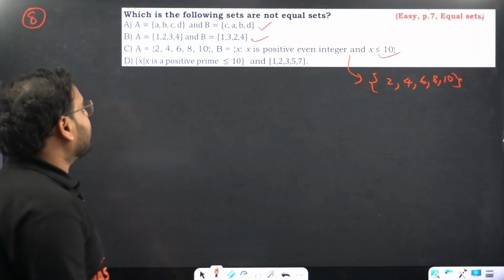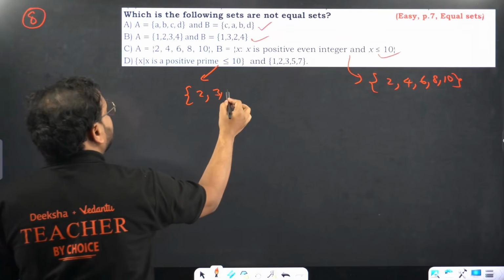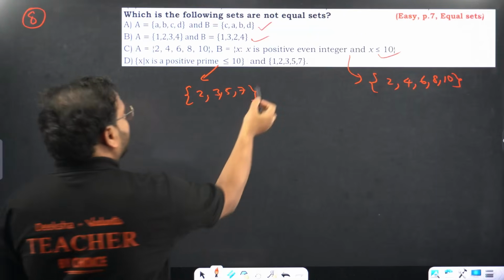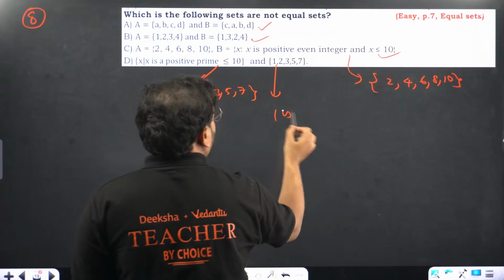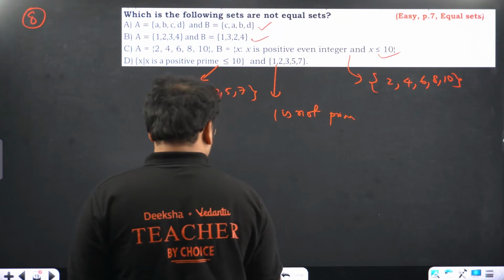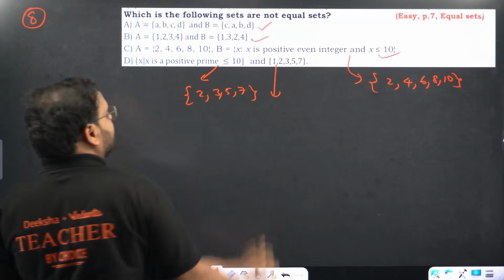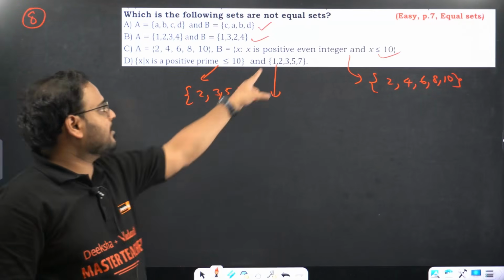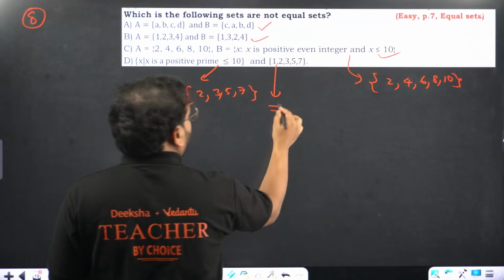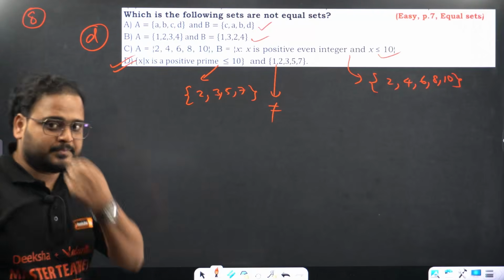X is a positive prime number less than 10. Prime numbers less than 10, so 2, 3, 5, 7. This is wrong, right? Because 1 is not prime. Sorry, that's not the case, they're not saying prime only. Can you see 1 is not here? You have 2, 3, 5, 7, but 1 is not there, means these two are not equal. My answer, the 8th answer, is option D.